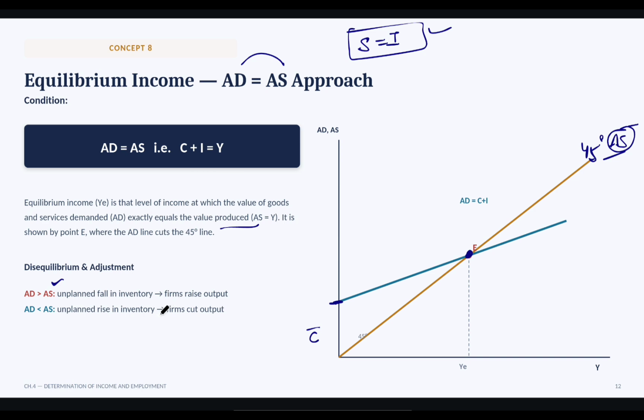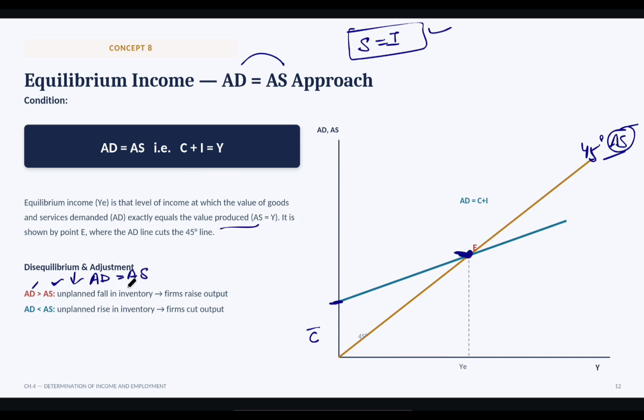So buyers want to purchase more because aggregate demand is higher. Then firms produce, so inventory will fall below the desired level. Got it? So to restore the inventory, firms increase production and employment, which will increase AD, which will increase AS, and this will continue up to the point when these both meet, or until AD is equal to AS.